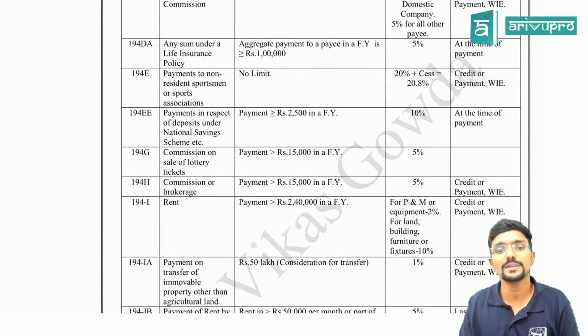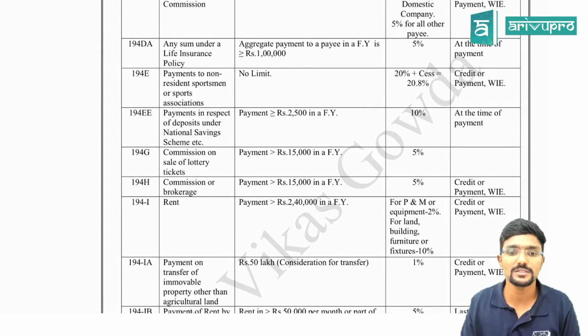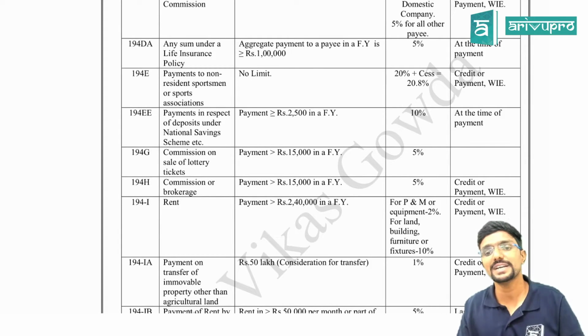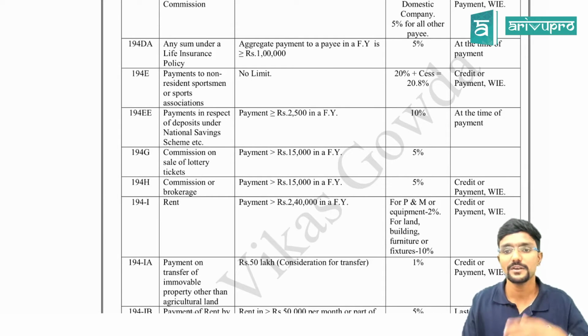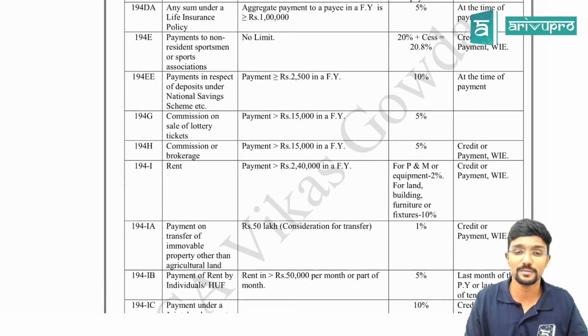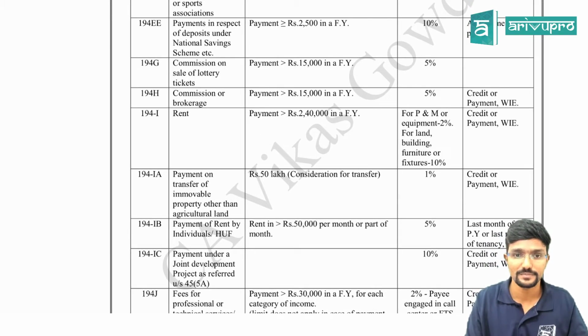Then 194E is payment to any non-resident sports person, sports association or entertainers. In that case, there is no limit. TDS has to be deducted at 20% plus 4% cess, which comes to 20.8%, at the time of credit or payment, whichever is earlier. People like IPL players are all covered here.